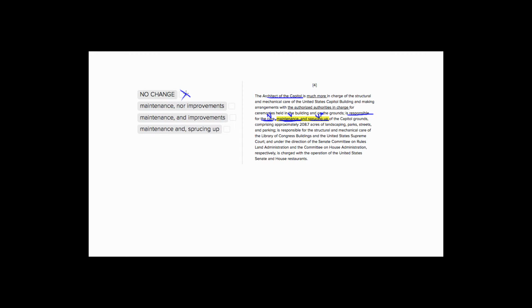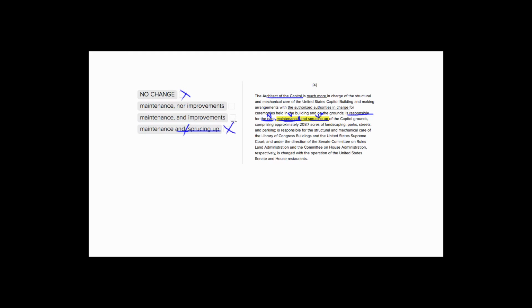We see it again in choice 4, the sprucing up, and it also inserts an unnecessary comma here. So we'd want a comma before the and in our list, our Oxford comma, but we wouldn't want it after the and, because it's separating this term as and sprucing up, and it's causing a rift between the term. So that's bad for those two reasons.